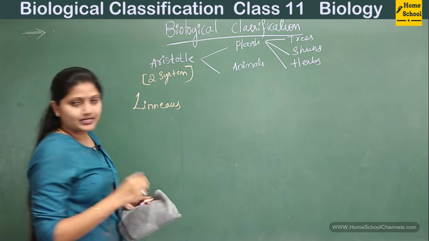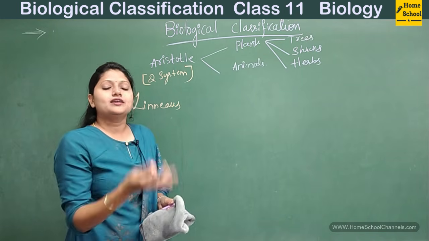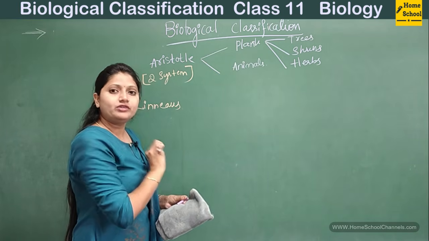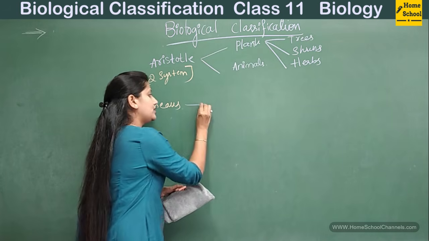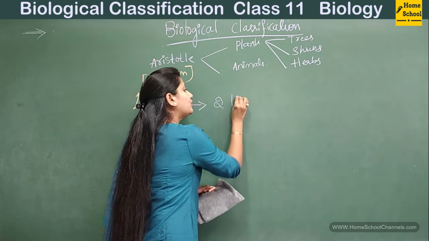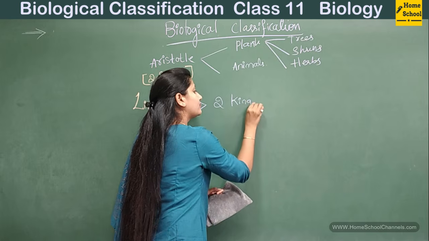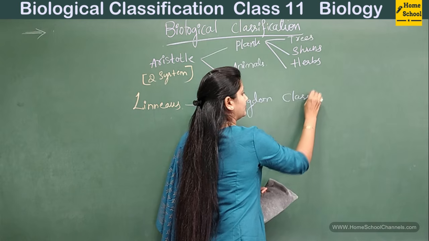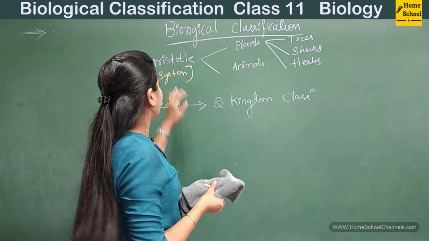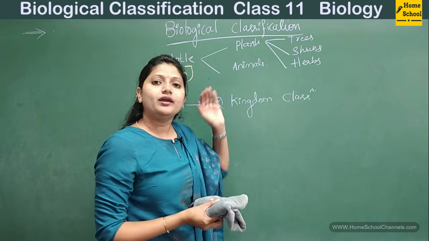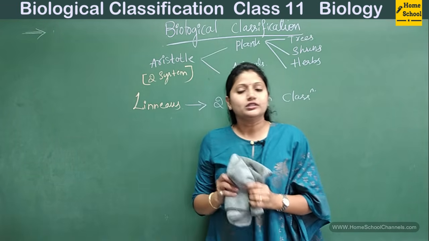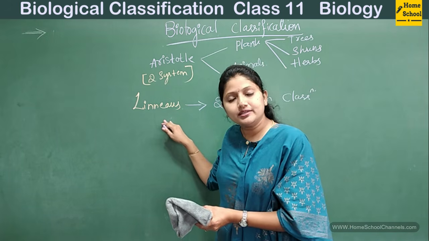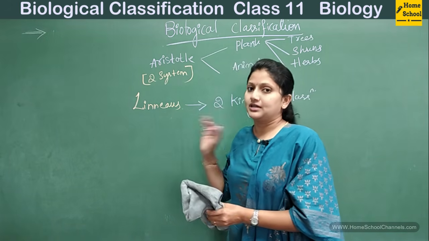And then another person, Linnaeus, or Carolus Linnaeus. The next classification system was given by Carolus Linnaeus, and the system which he gave was also a two-kingdom classification. I'll repeat again. The classification system given by Aristotle was a two-kingdom or two-system classification, and the one given by Linnaeus was also a two-kingdom classification.